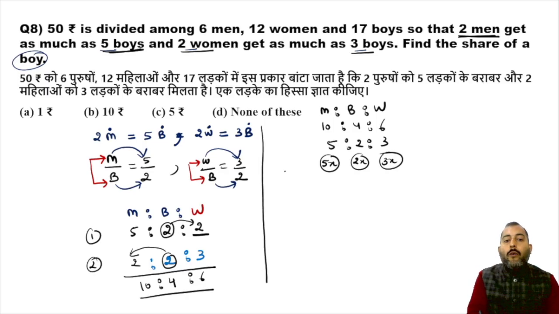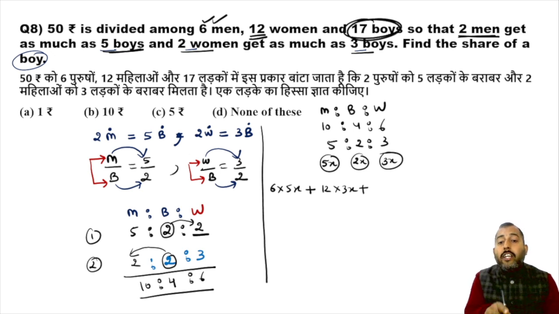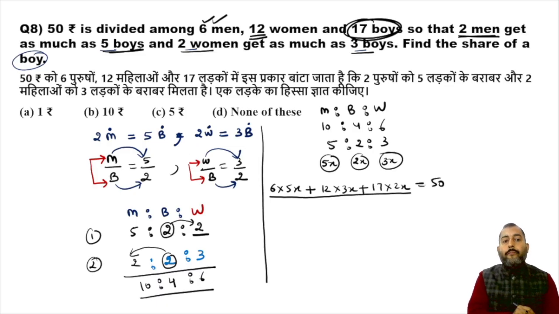Okay. Now, how many men were there? 6 men. So 6 men will be getting 6 into 5x. How many women are there? 12 women. So 12 women will be getting 12 into 3x. And 17 boys are there. So 17 into 2x. So this is going to be the total money distributed among all these people, and it is given equal to what?